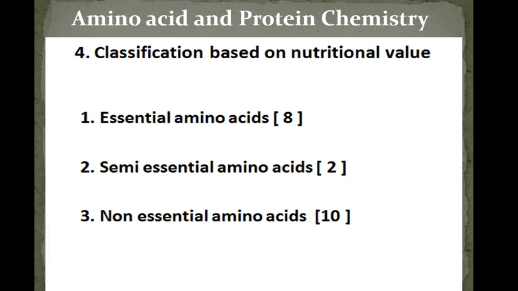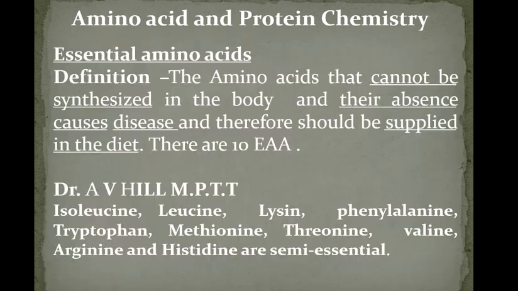Essential amino acids are also called indispensable amino acids, because they are very essential to the body. Similarly, non-essential amino acids are called dispensable amino acids. So see the definition here: the amino acids that cannot be synthesized by the body and whose absence causes some diseases to the body. Therefore, they should be supplied in the diet.